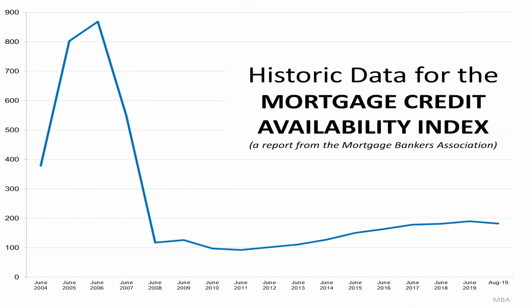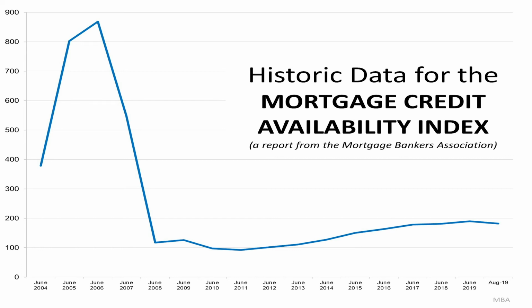Actually, I have one more slide. Sorry, guys. But you're going to love this one, right? This one is historic data for the Mortgage Credit Availability Index. This index shows you, look at before the Great Recession, it was right below 400. Basically, those were the guidelines to apply for financing. And then they loosened all the guidelines, the subprime market, and it came up almost to 900.